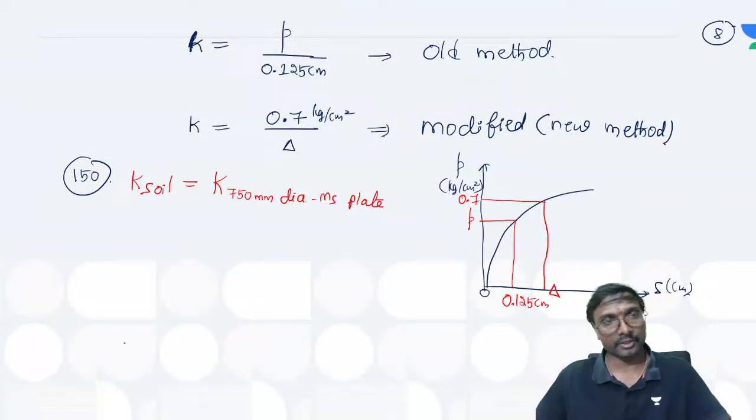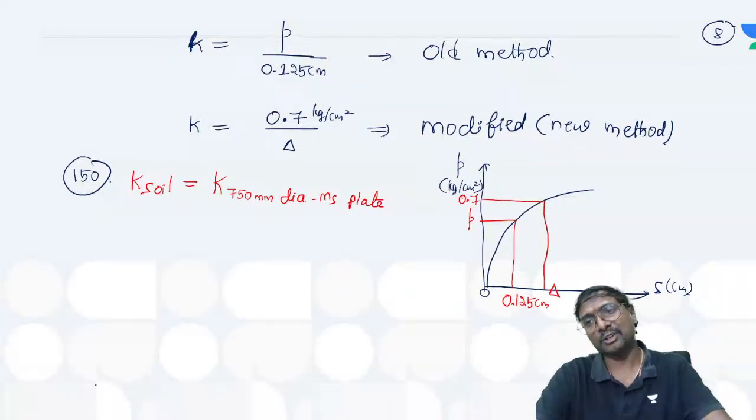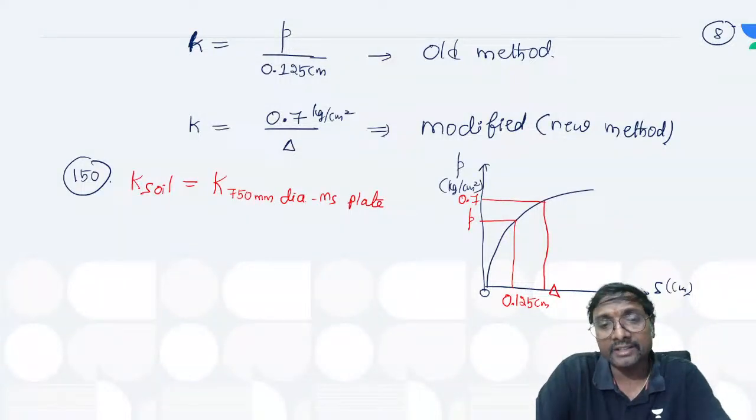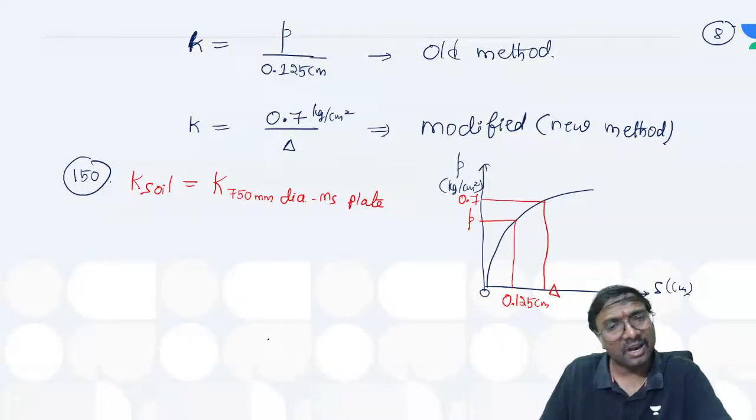If you just observe, suppose other diameter plates are given, what do we need to do? Do we take these values as they are, or do we have to convert them? We have to convert them. These other values, how do we convert them?